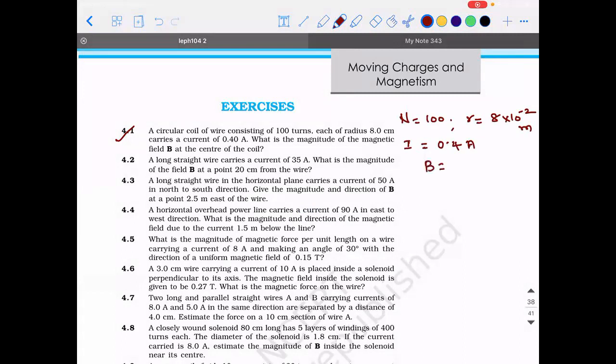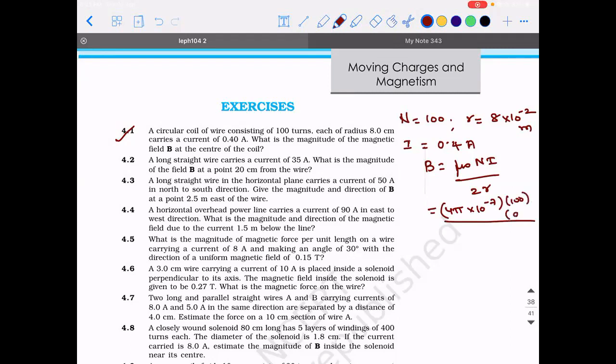What is the formula, guys? B is equal to mu naught N I by 2R. That's right. Mu naught N I divided by 2R. And mu naught, you can write it as 4 pi into 10 power minus 7, into N into I. N is how much? N is 100.